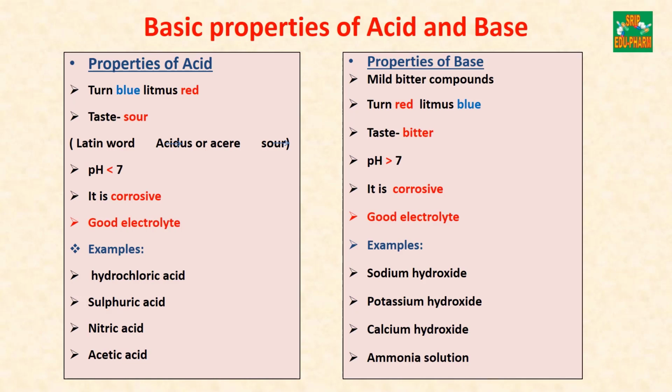Next is the properties of base. Bases are mildly bitter compounds. They turn red litmus paper blue. They have pH more than 7, and are also corrosive in nature and good electrolytes. The examples of bases are sodium hydroxide, potassium hydroxide, calcium hydroxide, ammonia solution.